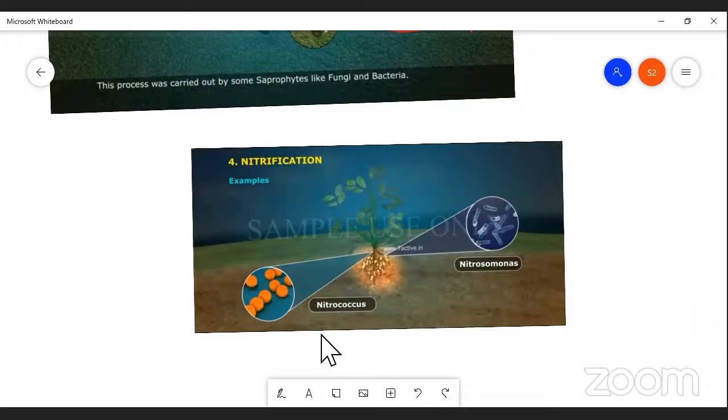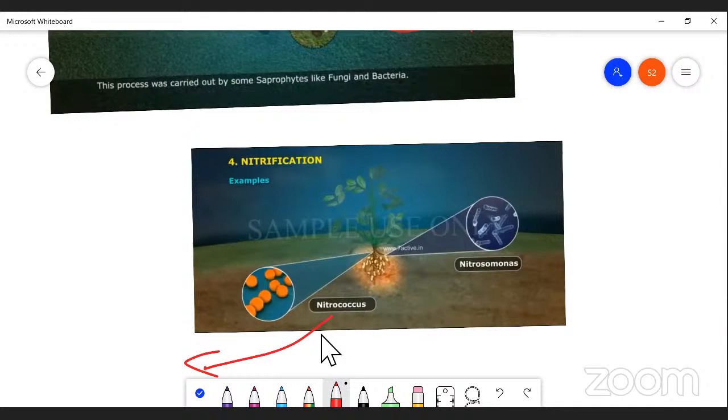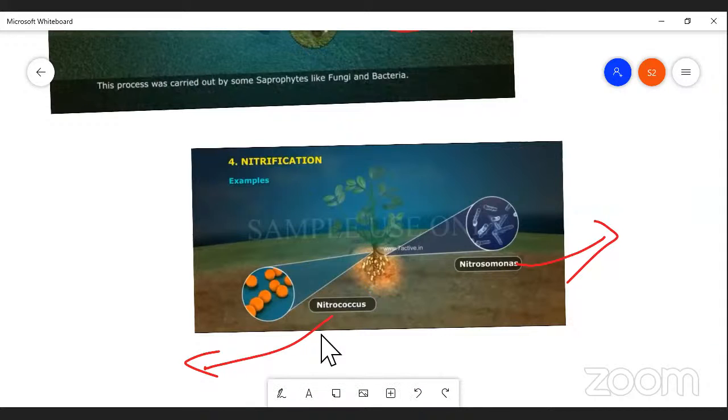Nitrification is a process by which organisms, namely Nitrosococcus and Nitrosomonas, two bacteria, are able to convert ammonia into nitrite and nitrate, right? So this is called nitrification, formation of nitrite and nitrate.